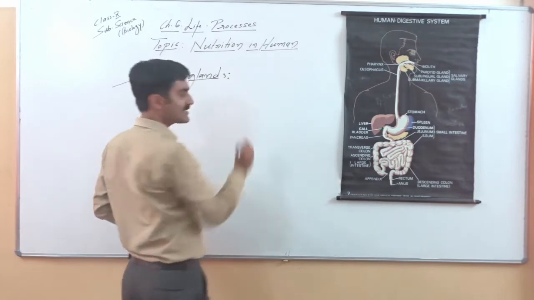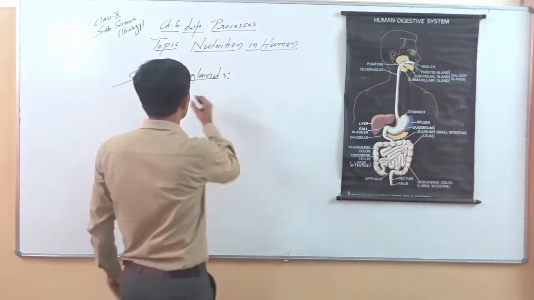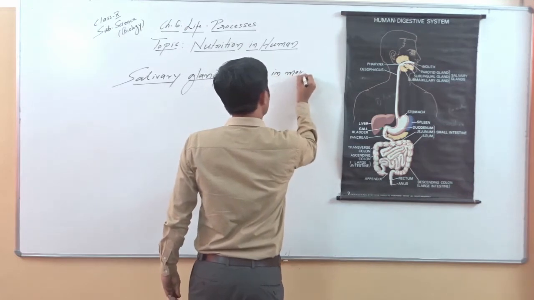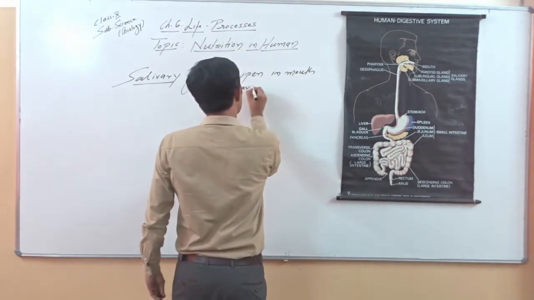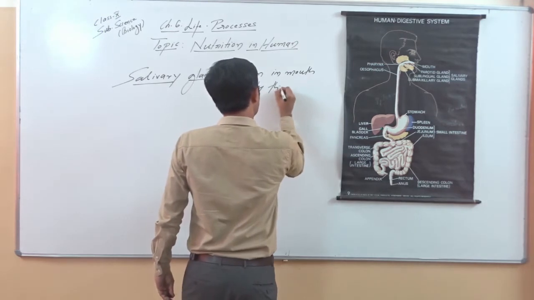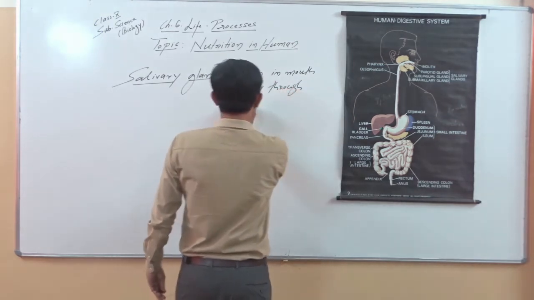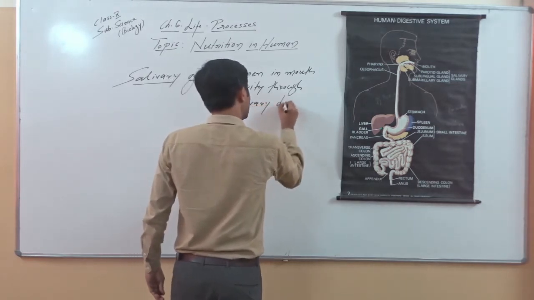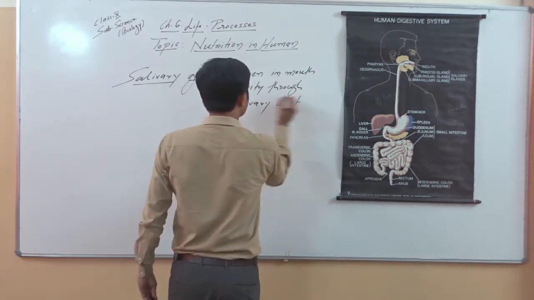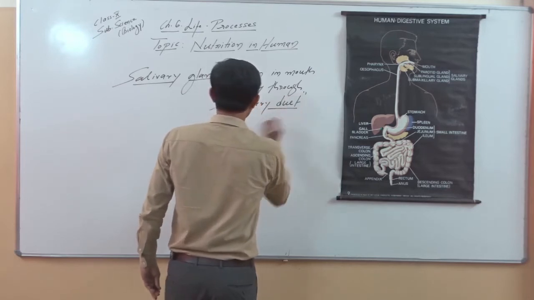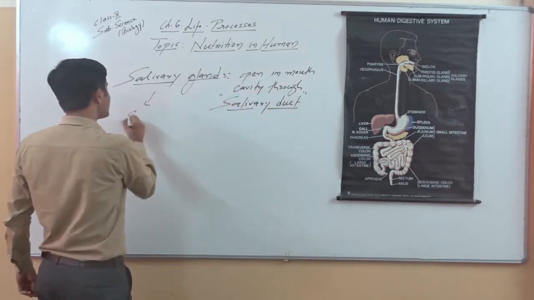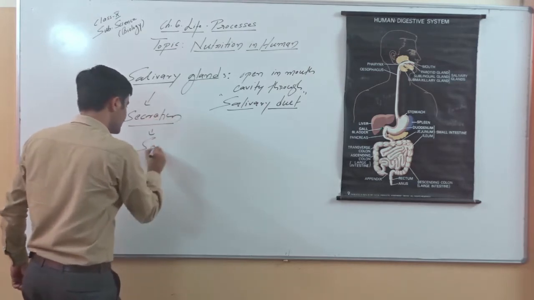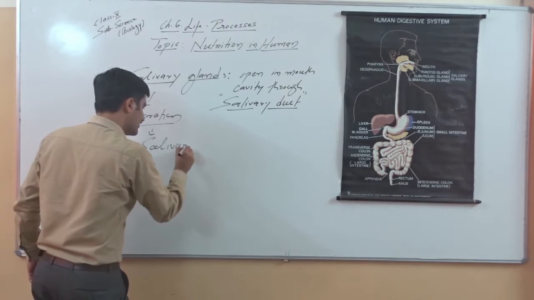These are exocrine glands. They open through the salivary duct. The salivary glands open in the mouth cavity through the salivary duct. The duct is called the salivary duct. These are glands with duct, exocrine glands. And the secretion from these glands is called salivary juice. This is a very interesting word to note here.